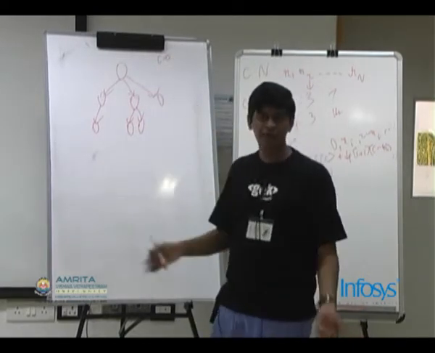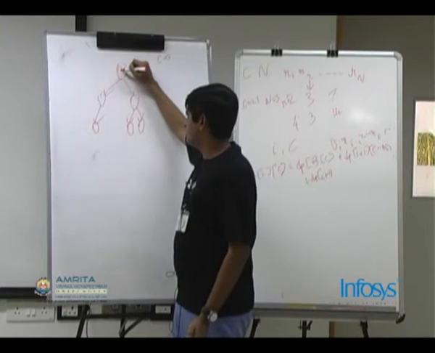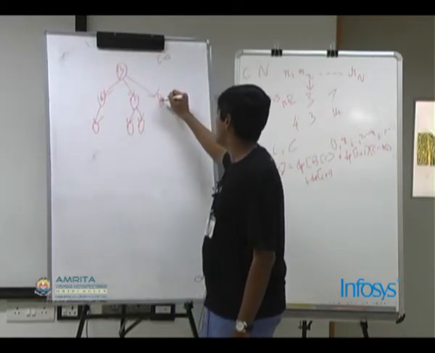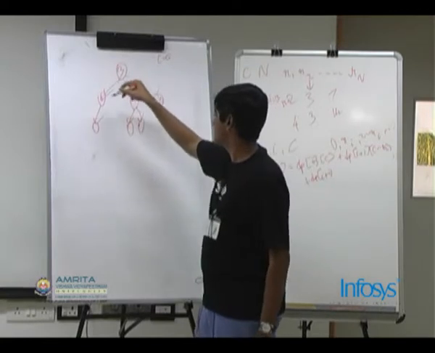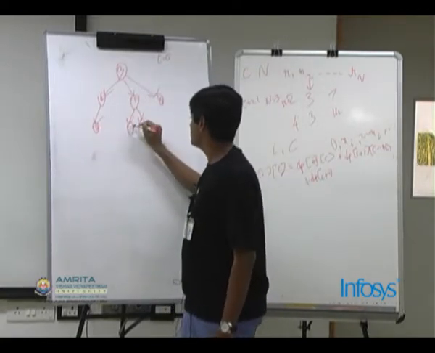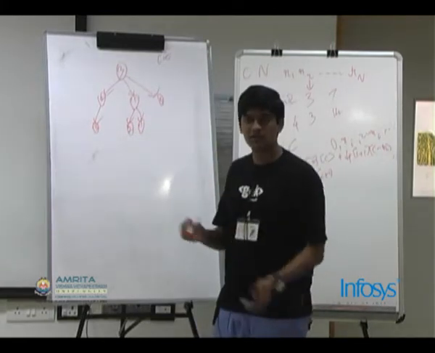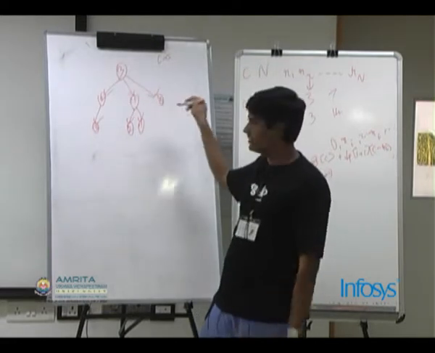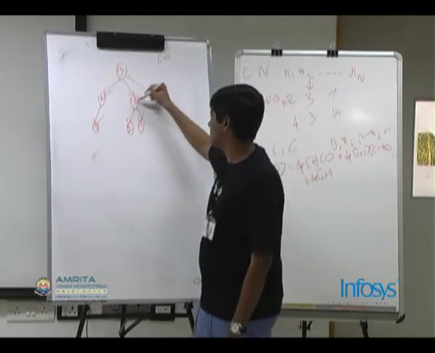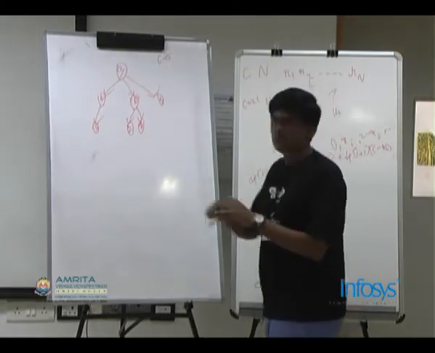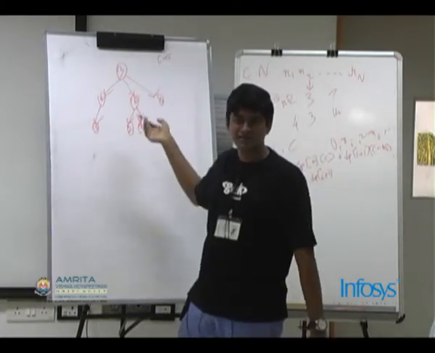One possible way of assigning is, say, 3 candies here, 2 candies here, 1, and so on. This is one of the valid arrangements possible, because the sum of all of them is the total number of candies.